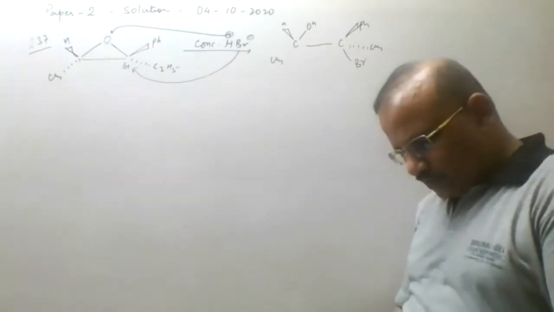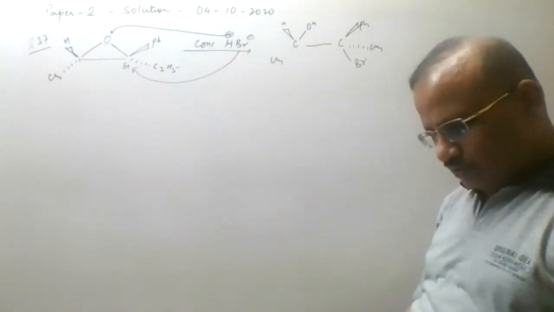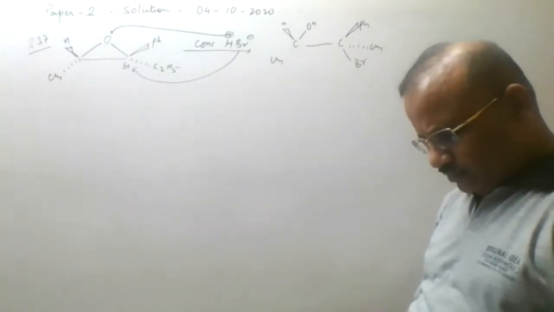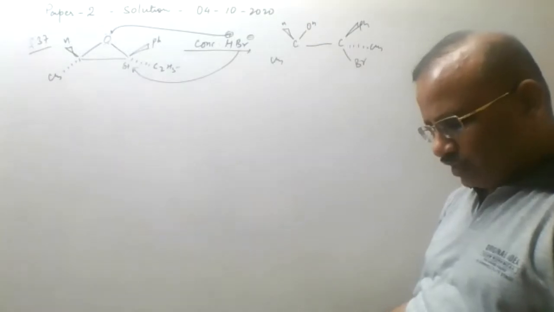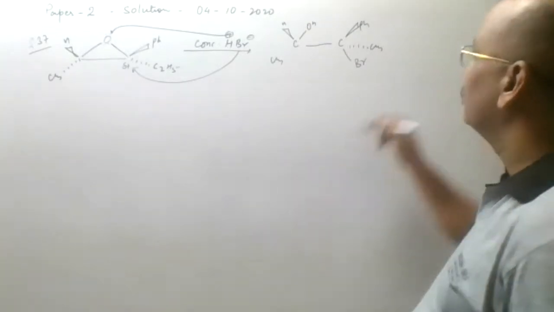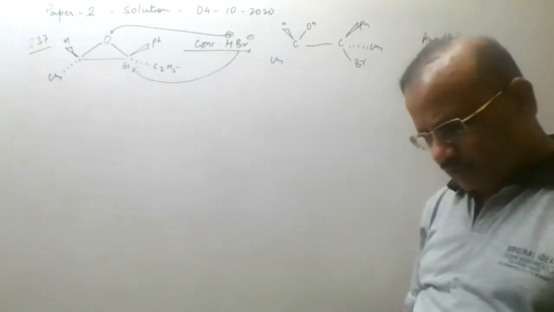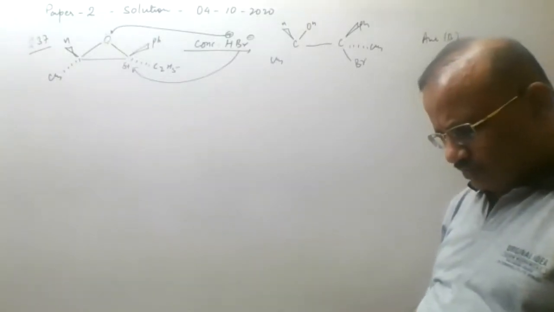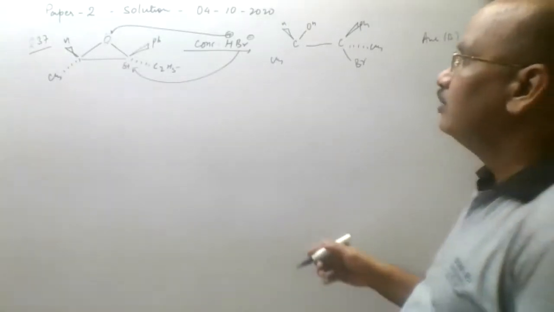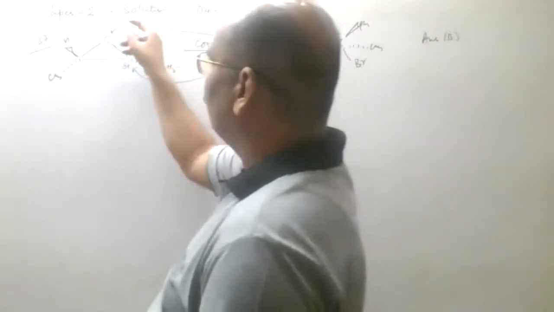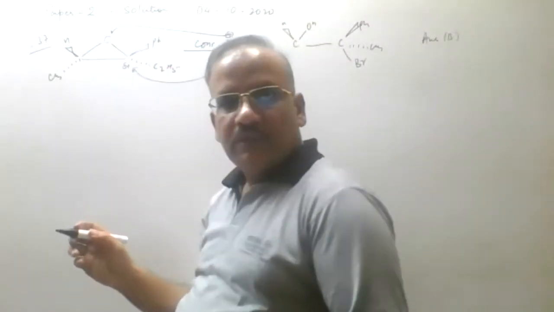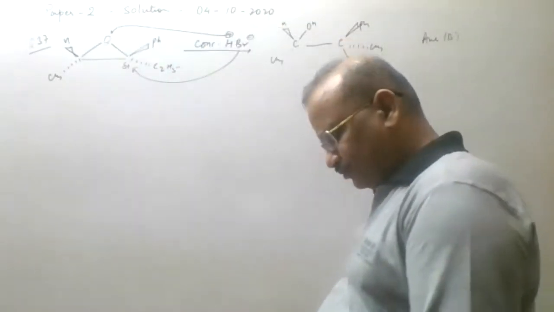If we observe the answer in this, we'll get the answer as B. So your answer is B. You can check that part, right? That is the answer we have. The anti-addition: OH will attack from that side and the Br will attack on this side. So that is how the product is.